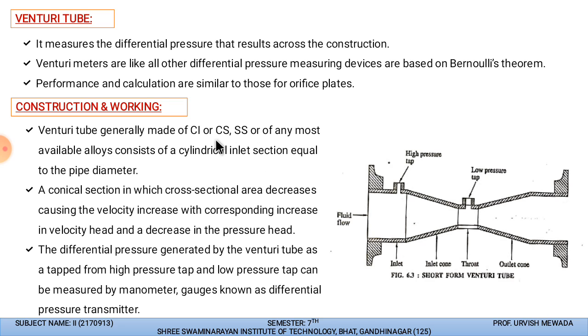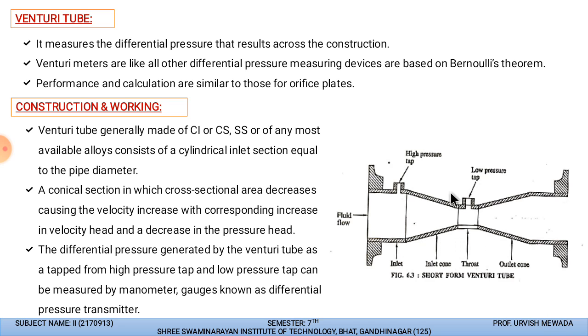You can see the conical section, whose cross-sectional area decreases, causing the velocity to increase. Where the area is more, the velocity is less, and where the area is narrow, the velocity will increase. This is how we create a pressure difference, the differential pressure generated by this shape of the Venturi tube.